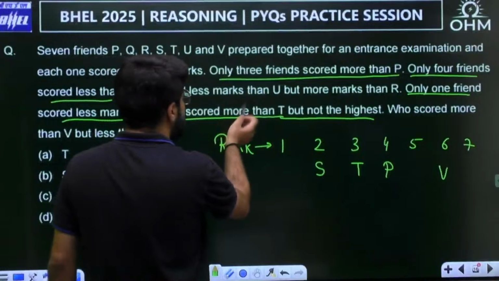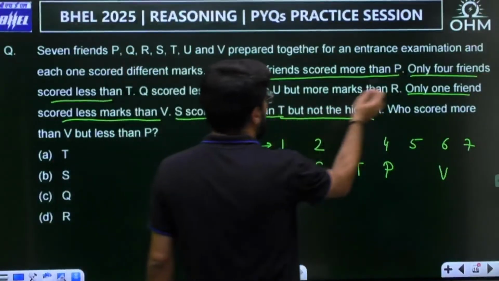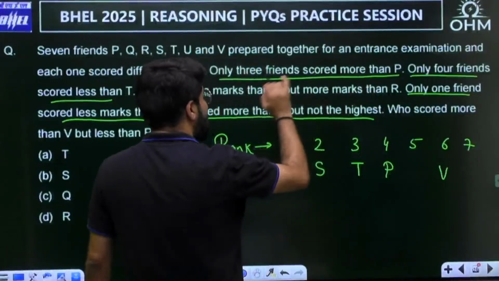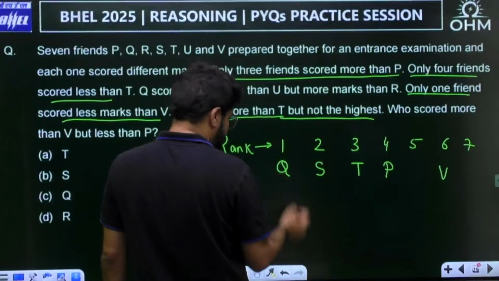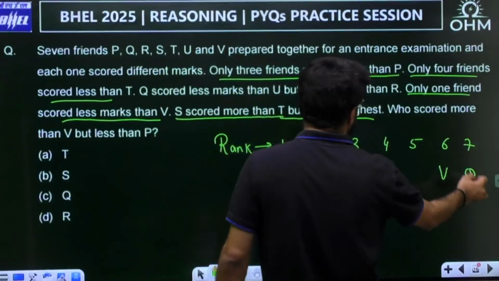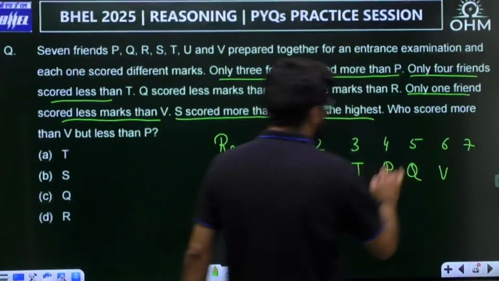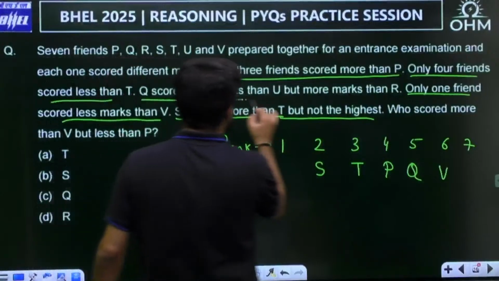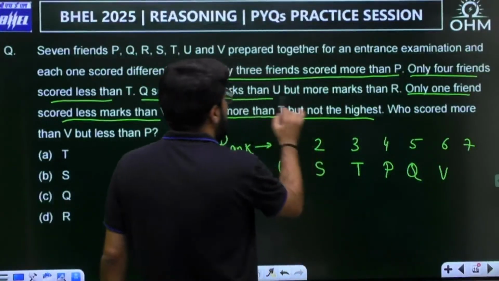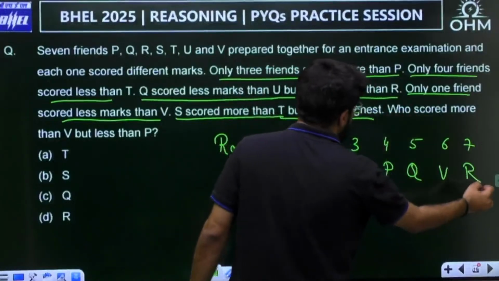Q scored less marks than U, but more than R. Q cannot be first because Q has less marks than someone, and Q cannot be last because Q has more marks than someone. So Q is definitely coming up here. U should be ahead of Q, and since Q has more marks than R, R is at the last.